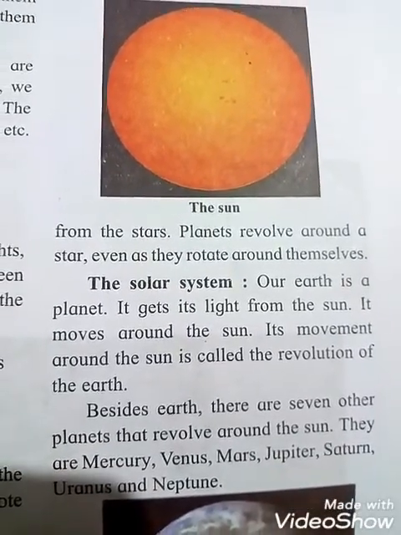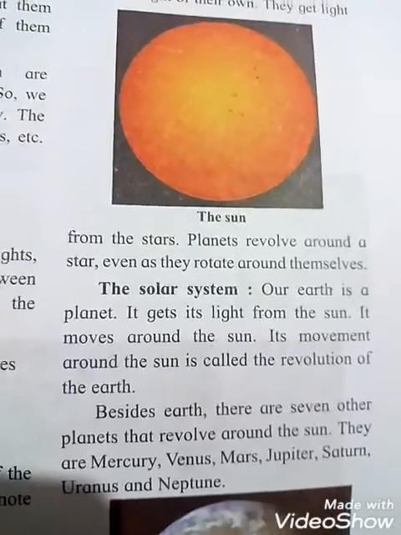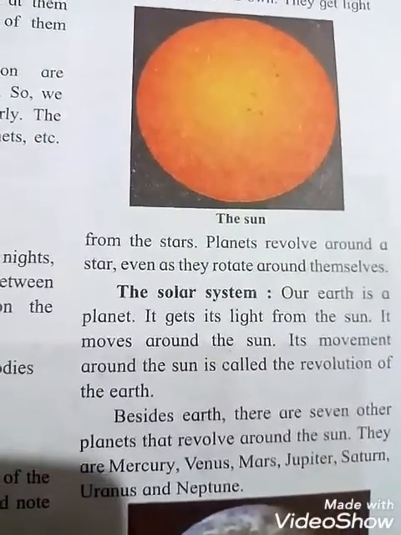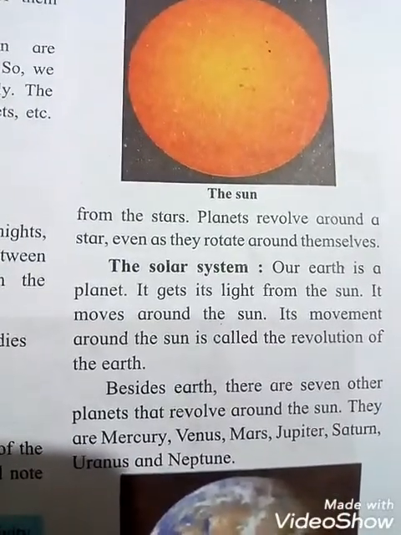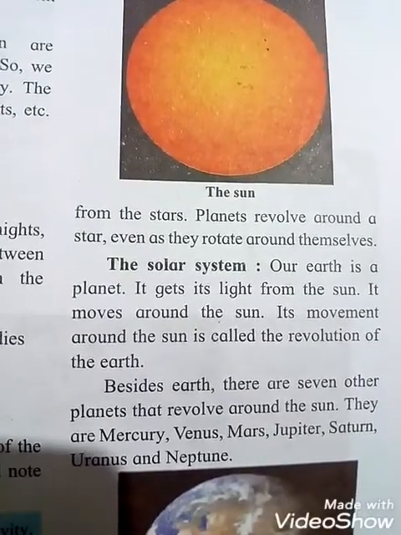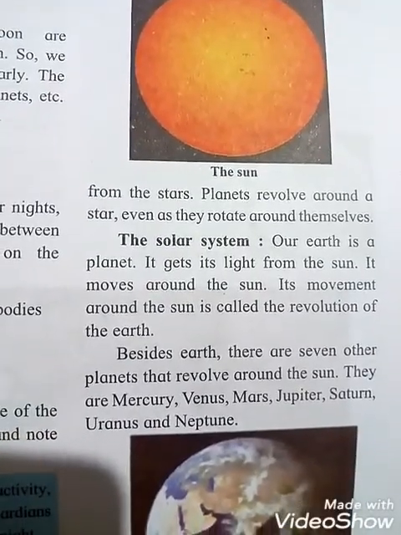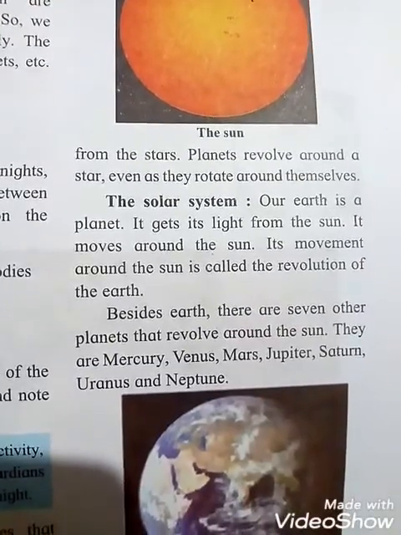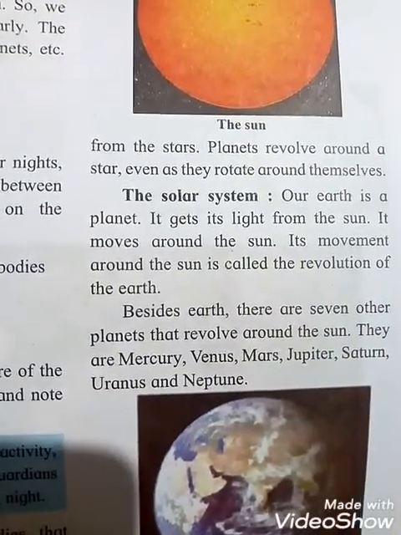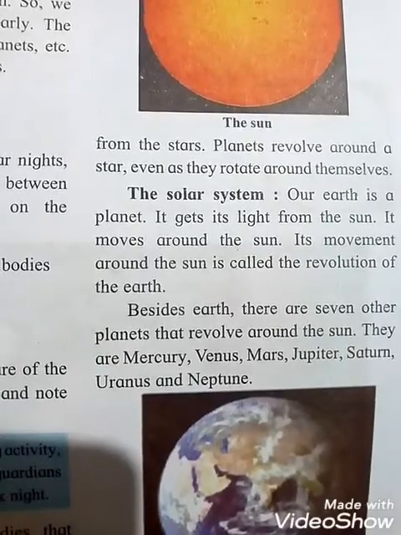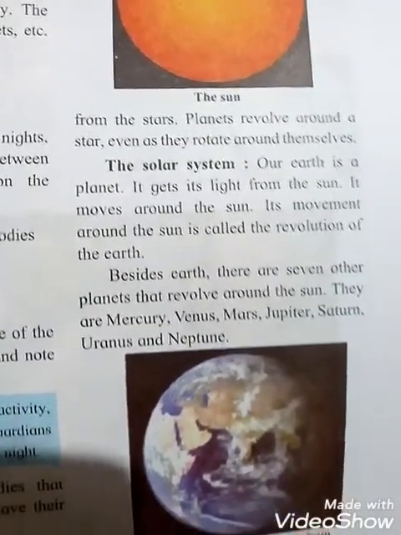Besides Earth, there are 7 other planets that revolve around the sun. So see, students, besides Earth, there are 7 other planets that also make the revolution around the sun. Their names are given here. They are Mercury, Venus, Mars, Jupiter, Saturn, Uranus, and Neptune. So you should know about that. Which are the other 7 planets that revolve around the sun, students? Mercury, Venus, Mars, Jupiter, Saturn, Uranus, and Neptune.